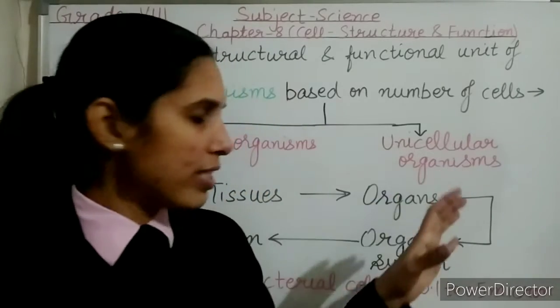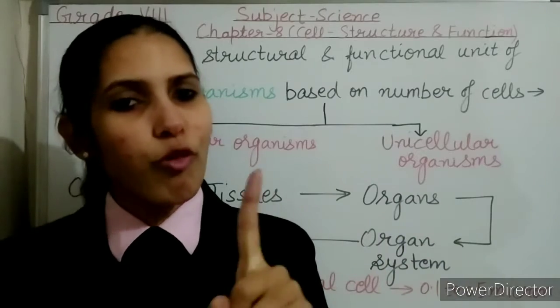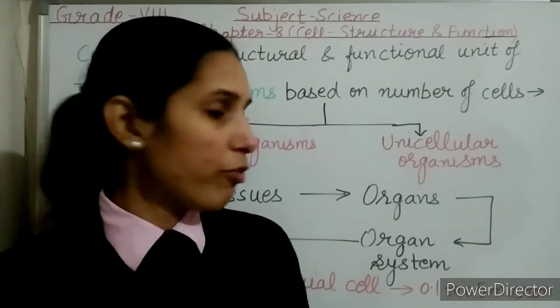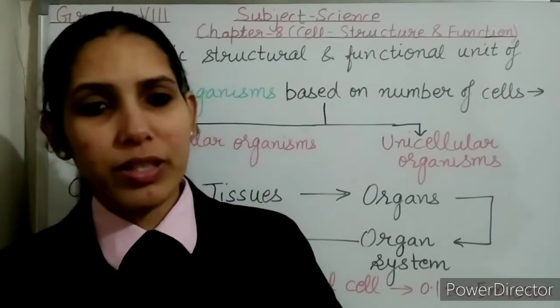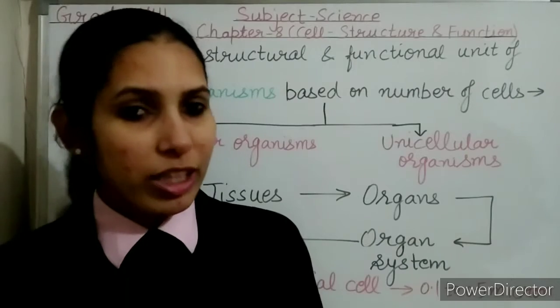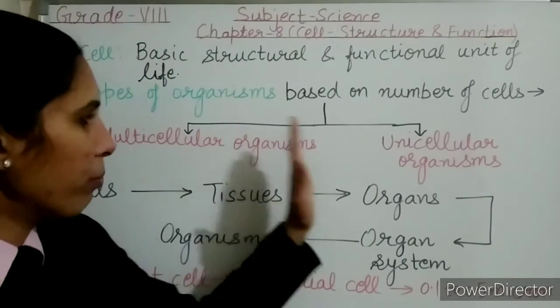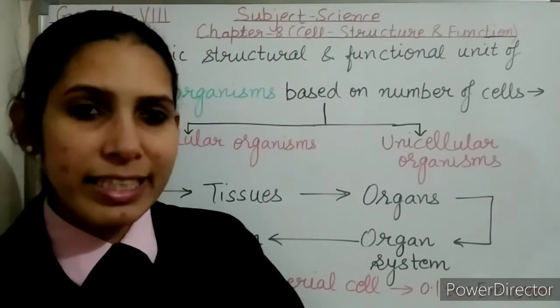Unicellular organisms are the organisms that are made up of one cell. So here one cell performs all the functions like digestion, respiration, excretion, reproduction, etc. So I hope now the difference between multicellular organisms and unicellular organisms is clear.